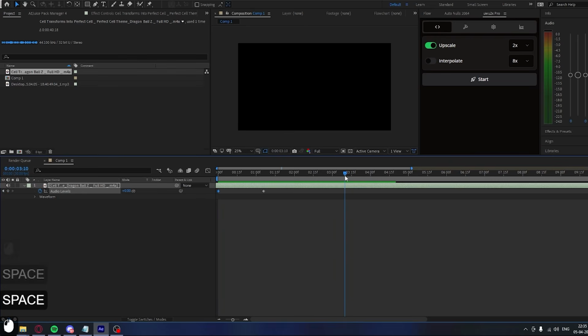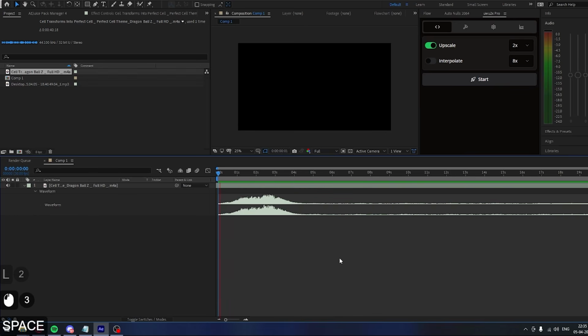To make the fade out, do the same thing but opposite. Make a keyframe and move it behind. Make another and lower it down. This is how our waveform looks. You can see the volume slowly gets loud and then it slowly gets quiet again.